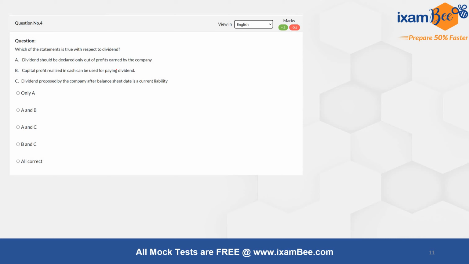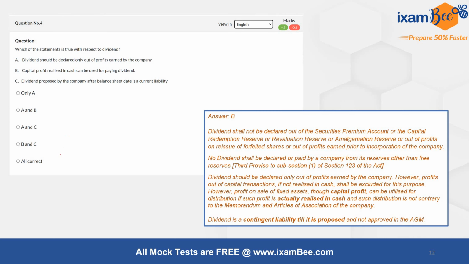A, dividend should be declared only out of the profits earned by the company. B, capital profit realized in cash can be used for paying dividend. C, dividend proposed by the company after the balance sheet date is a current liability. Which of these statements is correct is to be identified. The correct answer here is A and B. A statement is correct because, yes, as per the Companies Act also we know that the dividend has to be paid out of the profits that are earned by the company. So the first statement is correct.